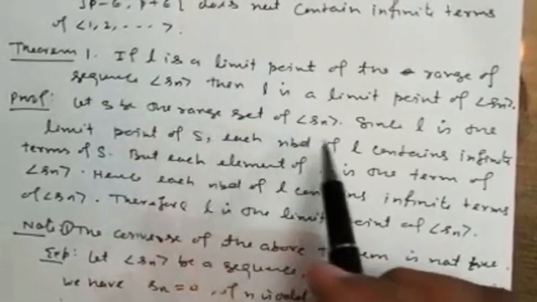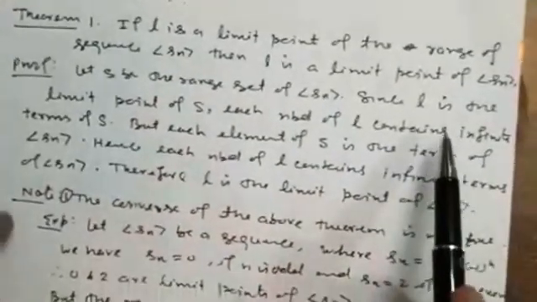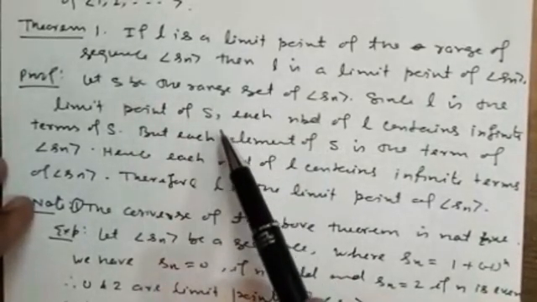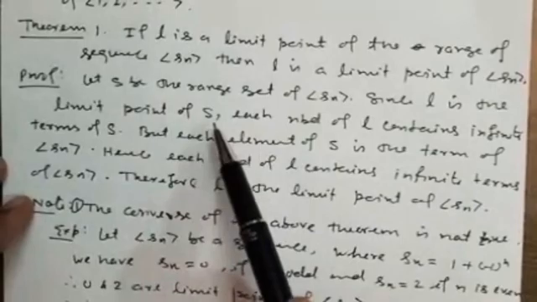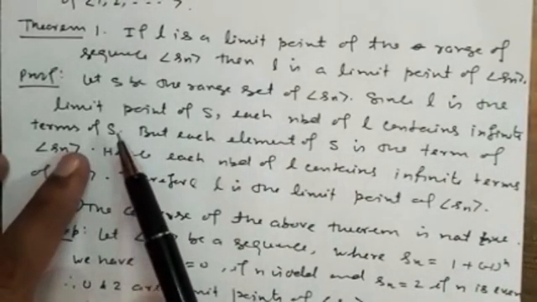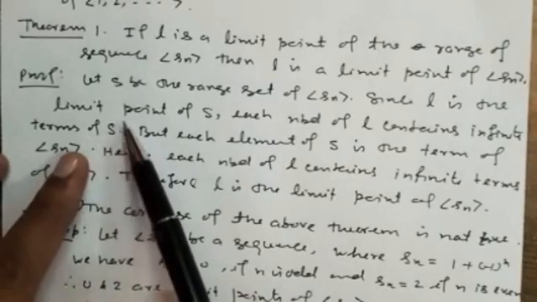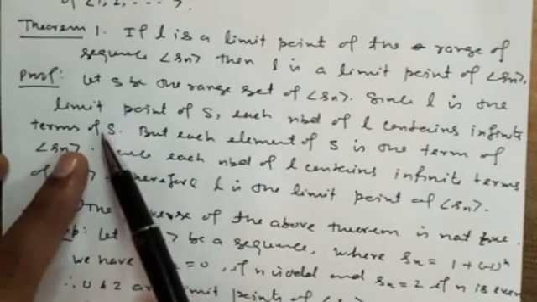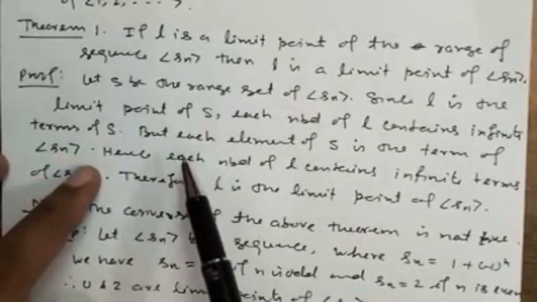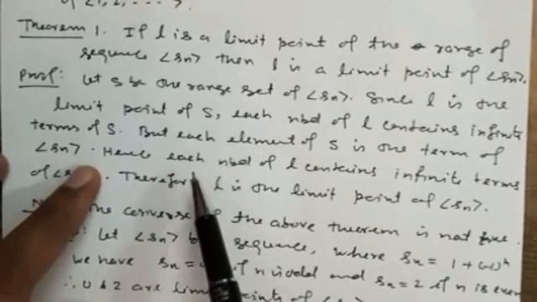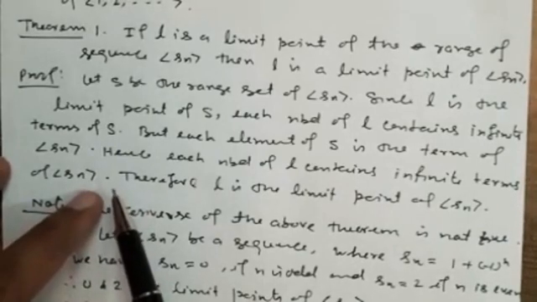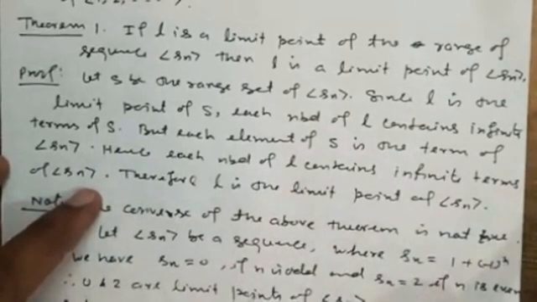So let S be the range of Sn, then it is given L is the limit point of S. And you know by the definition of limit point, if L is the limit point of S, then every neighborhood of L contains infinite terms of S. And you know what the terms of S are? These terms of S are also the terms of Sn. So it means every neighborhood of L also contains infinite terms of the sequence Sn. And this is the definition of limit point. Therefore L is the limit point of sequence Sn.